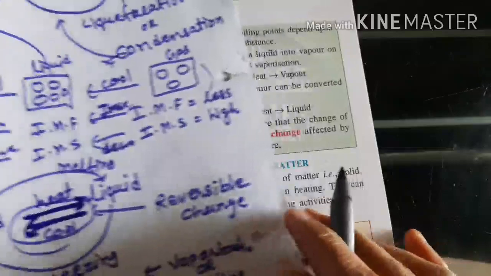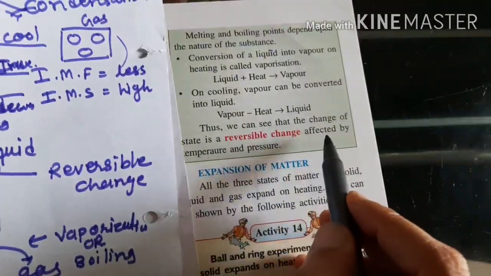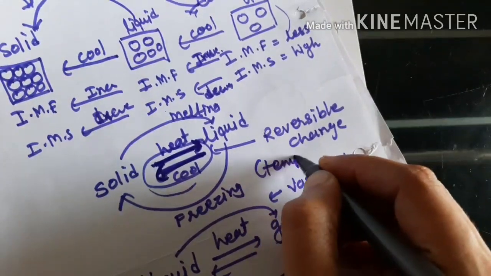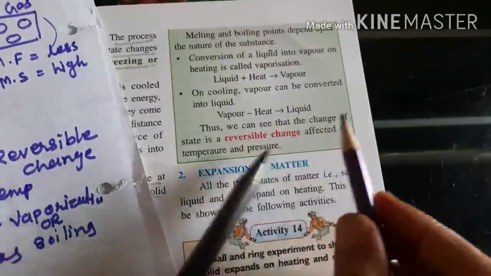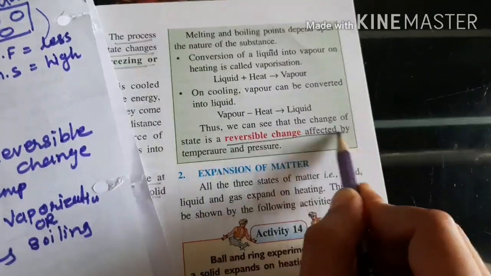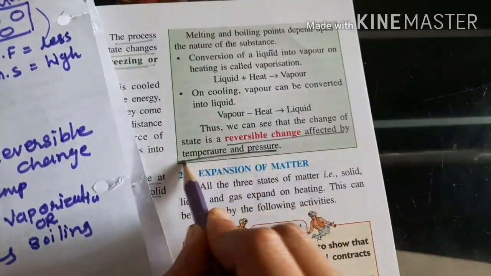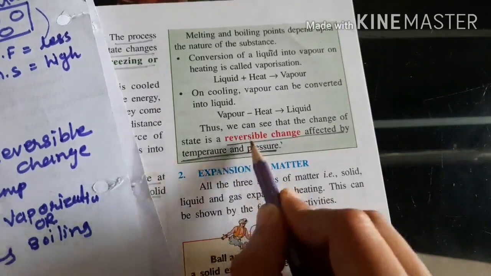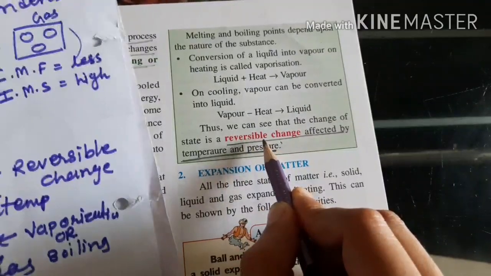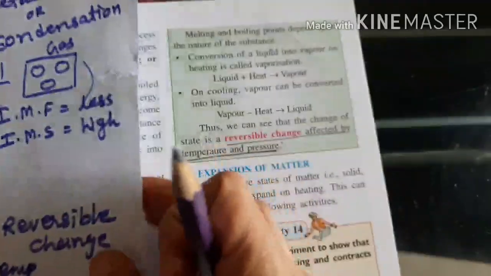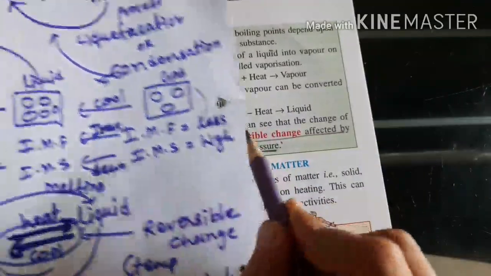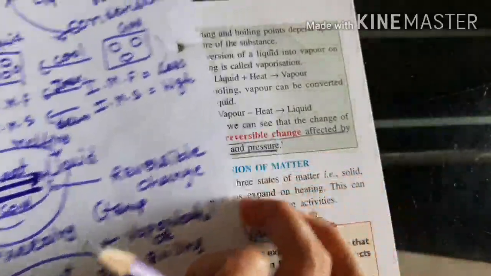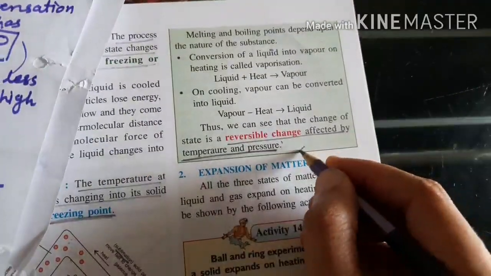So what is it telling here? The reversible change is affected by temperature. Very important, underline this. The reversible change is affected by temperature and pressure. If we change the temperature, this reversible change also changes. If we change the pressure and temperature, the melting and boiling, or melting and freezing, will change accordingly. You need to remember this point, students.